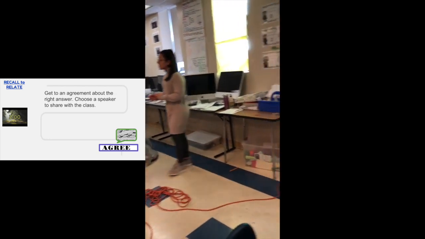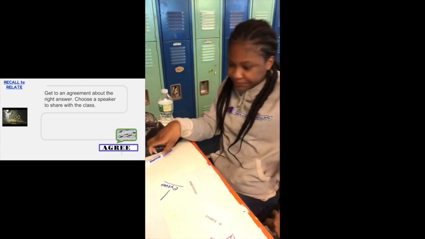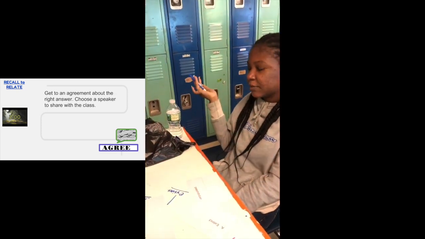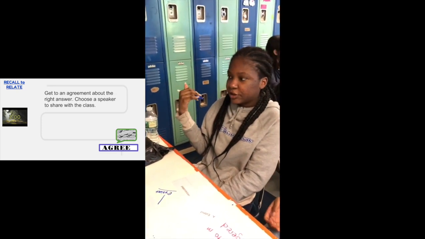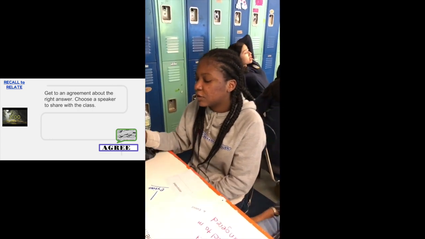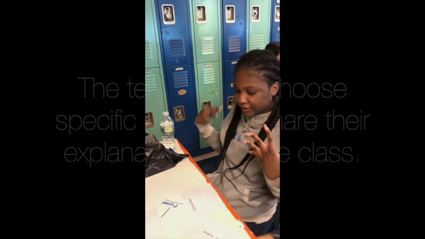Decide on the right answer and choose someone in your group, different from the last question, to explain to the class. Okay, so go. Extinct, because they wouldn't have time to adapt and survive in their environment, right? Okay, so what I'm going to say is basically, if the animals can't adapt to their environment as quickly as possible, then they're going to die off, because if they're not in an environment that they're comfortable in, then they can't live.